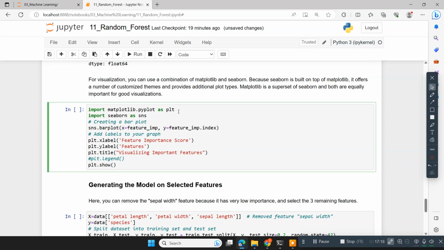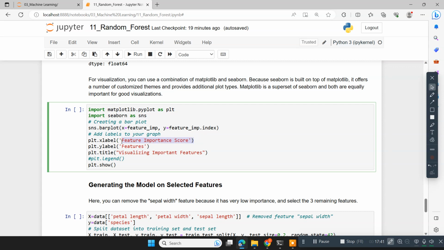So importing matplotlib and then importing seaborn. I think we are not using seaborn. If it is used, you can use it, otherwise you can ignore it. Yes, we are using it. So sns.barplot with feature importance on the x-axis and the index on the y-axis.